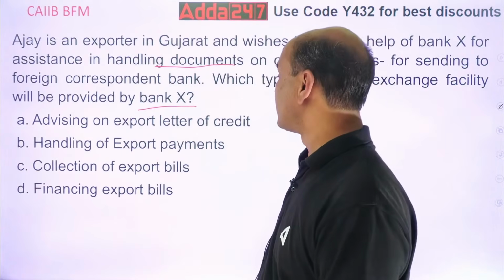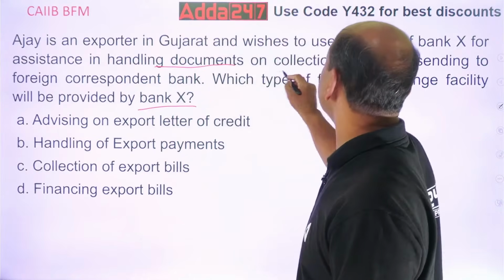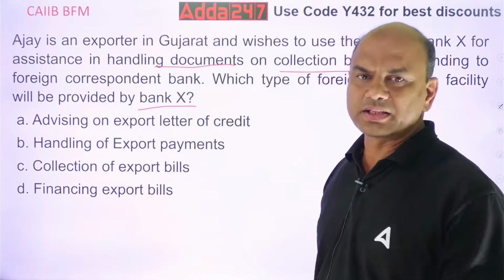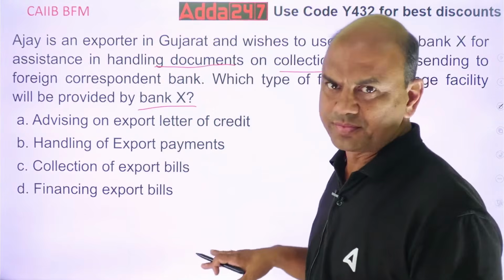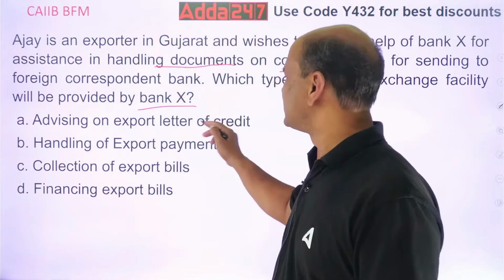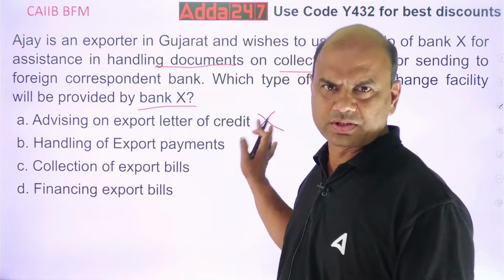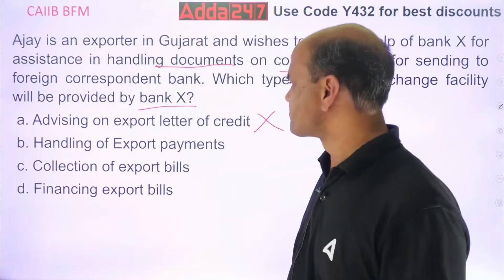Advising on export letter of credit. Is there any letter of credit involved over here? It's mentioned collection. Collection is totally separate from LC. So this LC is out. Out of question. LC is not there.